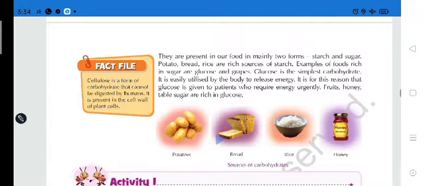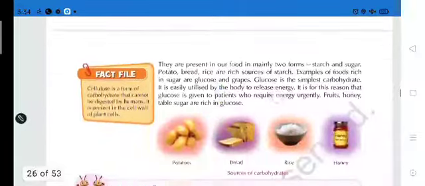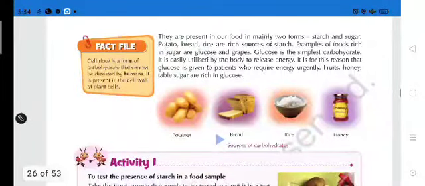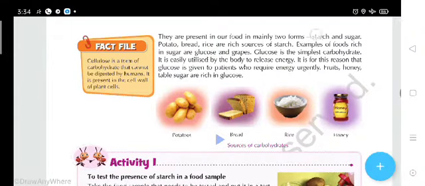We are talking about carbohydrates. They are present in our food mainly in two forms. The first one is starch, and the second one is sugar.